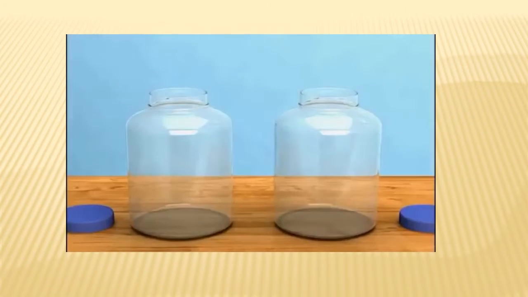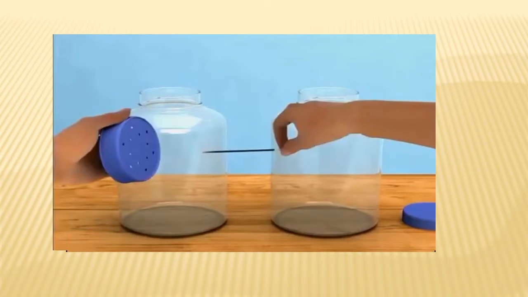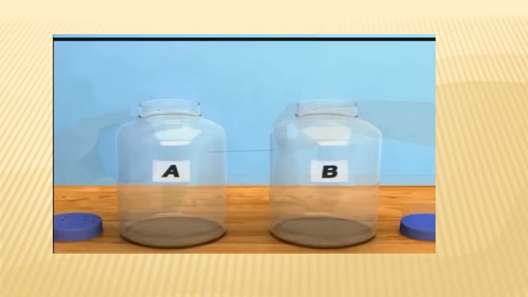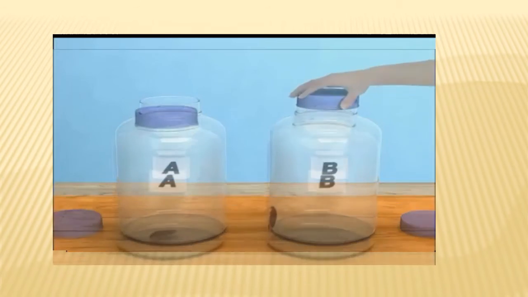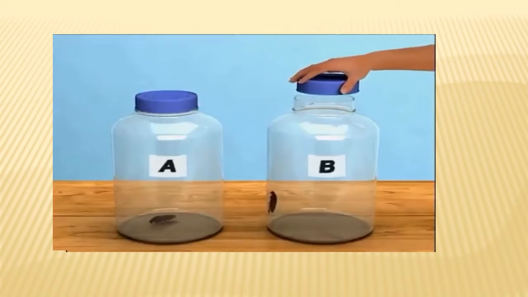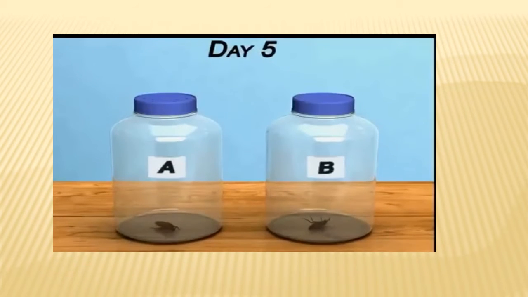So first take two bottles. Make a few holes in the lid of one bottle and label it as A. And label the other bottle as B. Don't make holes in the other bottle's lid. Okay children? Next, put a cockroach in each bottle and close the lid tightly. Check it out after 4 to 5 days.